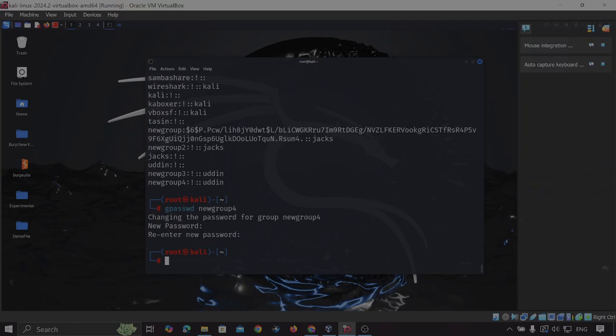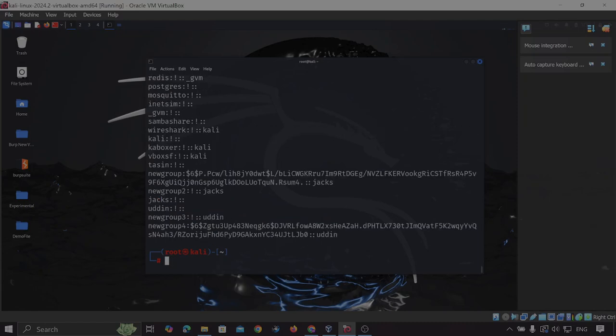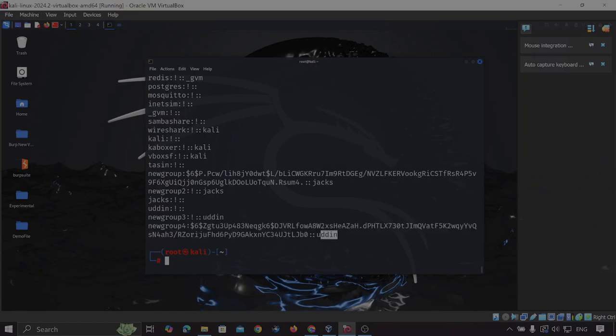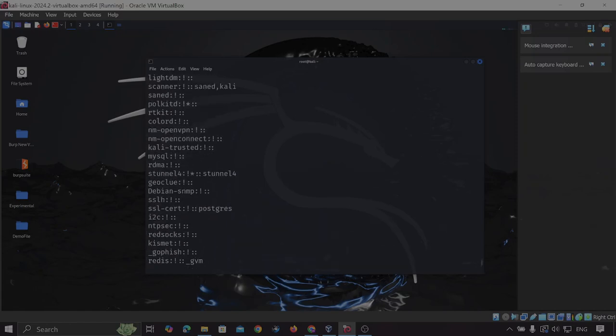Now we'll see that the password is set. In the earlier case there was no password, so that's why this sign was showing. Now if I check it again, etc gshadow, see, a password has been set, right? And it is in encrypted form. And Uddin is the member of that group. So yeah, this is what I wanted to cover about users and groups.